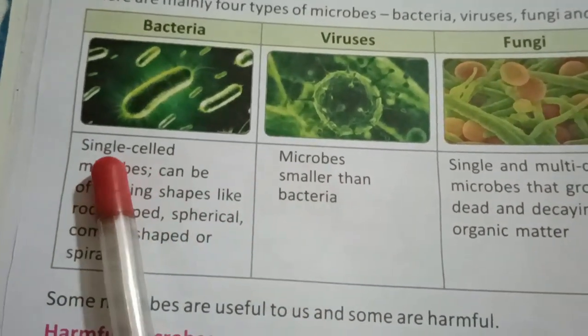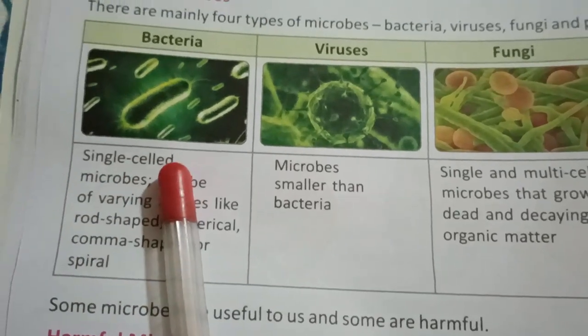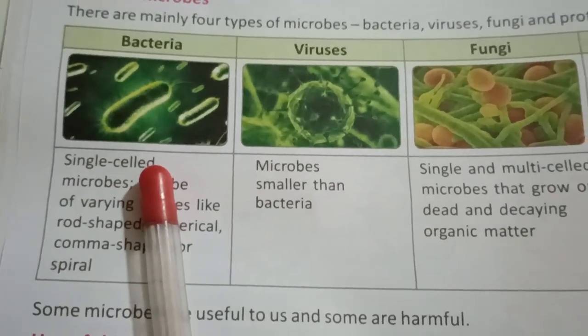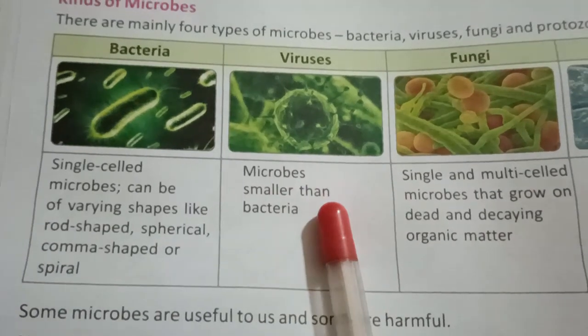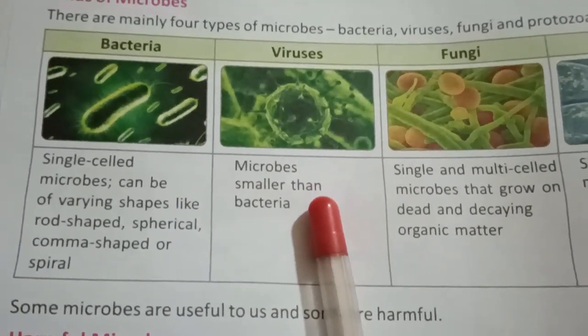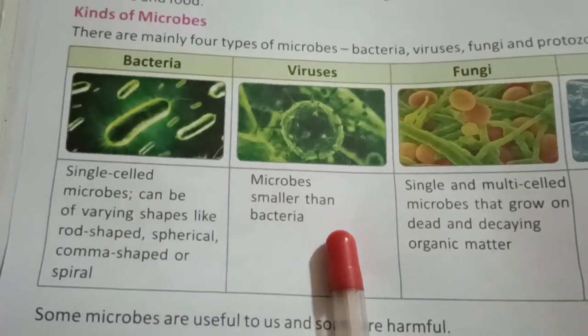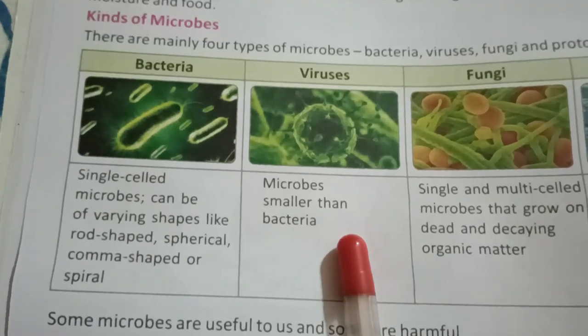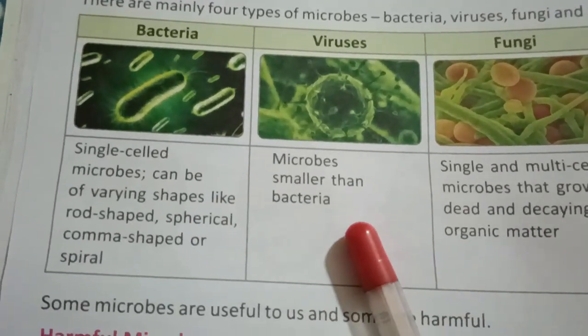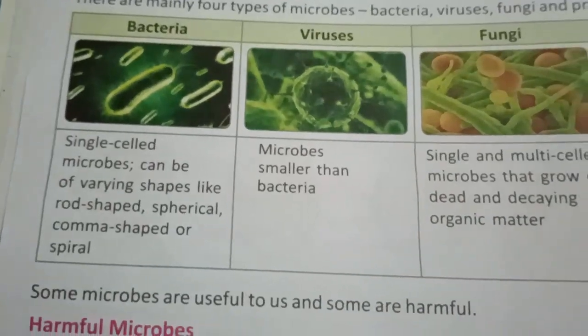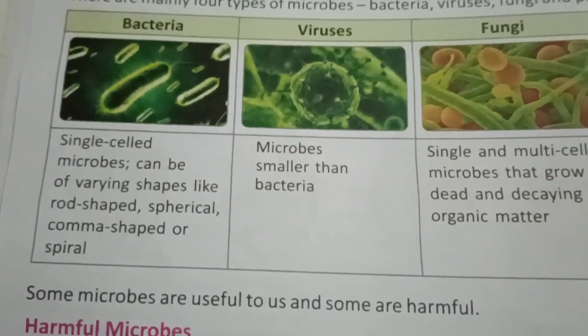See, bacteria are made up of only one cell, and we cannot see bacteria with our naked eyes. Like that, viruses are also there, but viruses are even smaller than bacteria, meaning they are extremely tiny. That's why we cannot see them. So these are microbes smaller than bacteria.